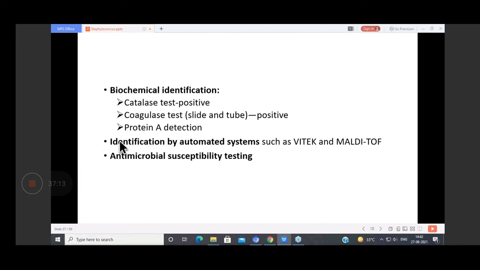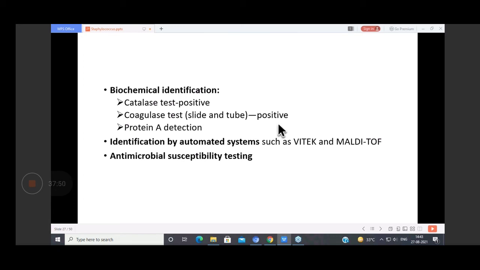Then after growth आ गई तो फिर we will do the biochemical identification. So as I told you, it is catalase test positive. Another organism which gave a catalase negative is Streptococcus, which you probably must have done, or maybe in CVS they will cover. So catalase test positive. Then coagulase test, both slide and tube, which is positive.